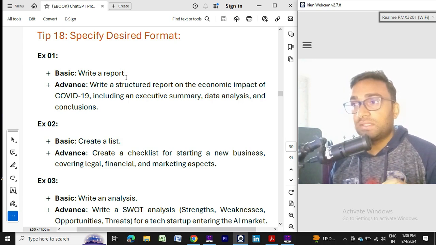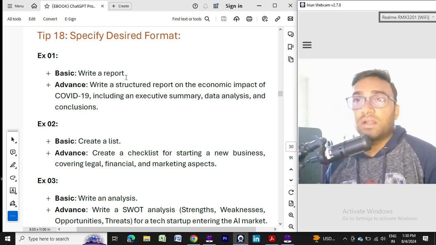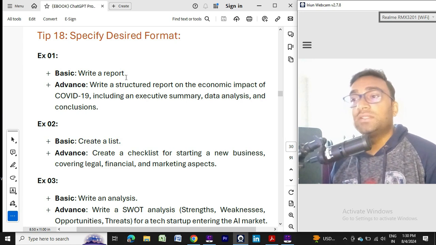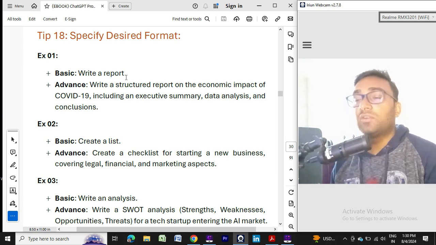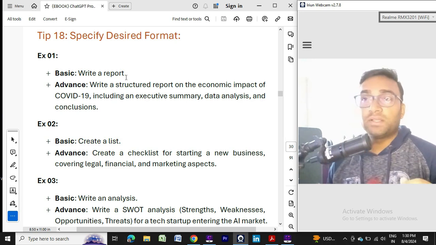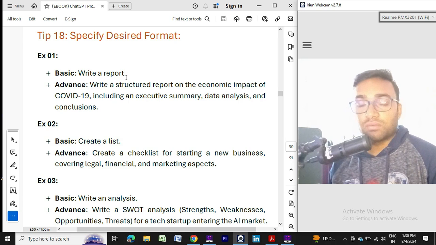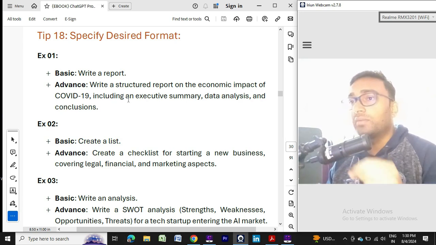Your industry is your business, the format is a checklist, and the things to be covered are legal, financial and marketing aspects. Based on these topics, it will provide a few checklists. You need to work accordingly. So here your format is a checklist.